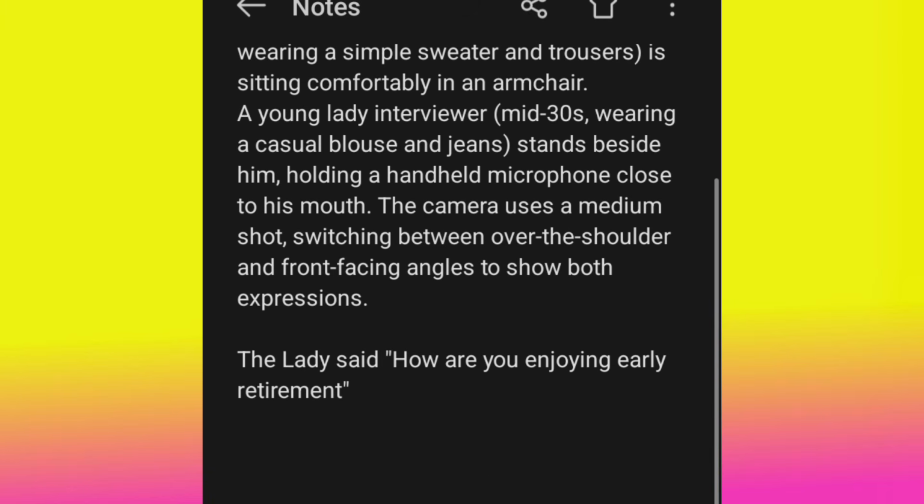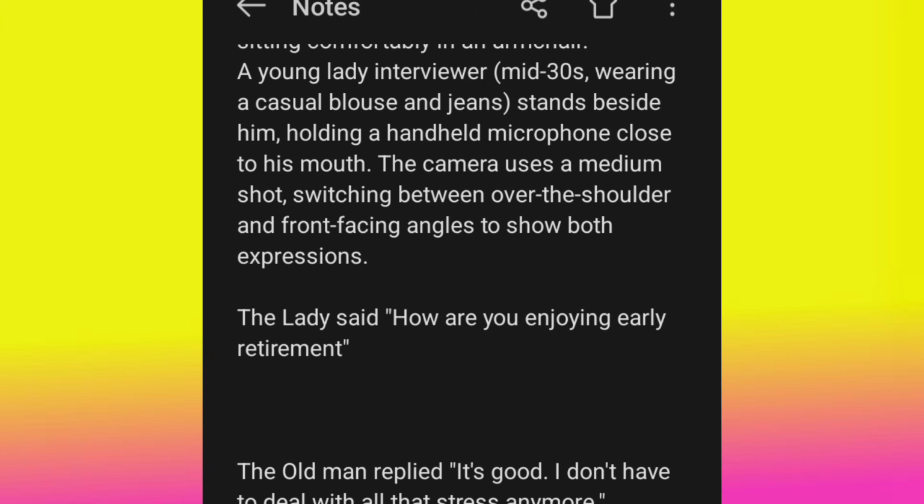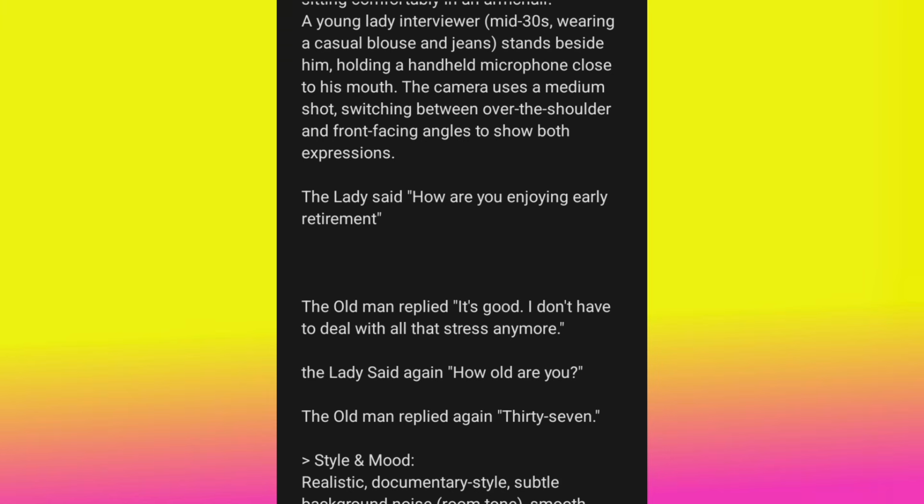You see the way I make it very, very simple, straightforward. Okay, don't confuse the AI. If you do not make it very simple like this, the AI is not going to understand it. And you know, with AI, everything is just garbage in, garbage out. If you structure your prompt very well, you are going to get your result. But if you don't structure the prompt very well, you are going to get crap, right? So the reason why I get the best result is because I structure my prompt very well. I understand how this AI works, and I make sure I follow the instruction. With that, I always get the result that I want.